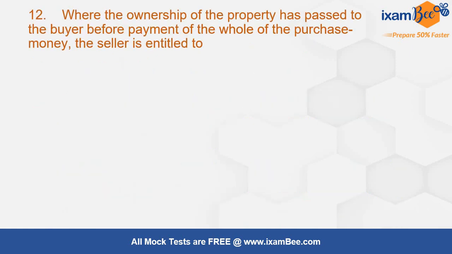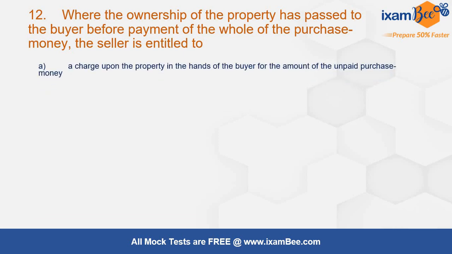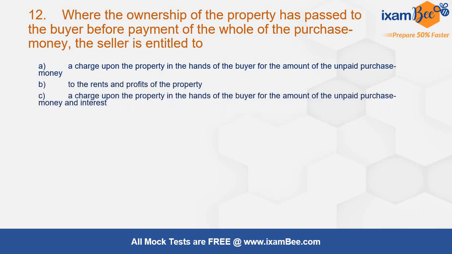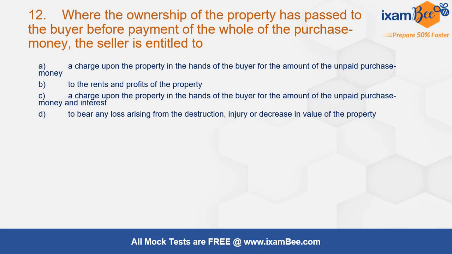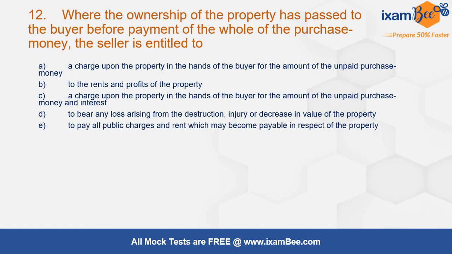Where the ownership of the property has passed to the buyer before payment of the whole of the purchase money, the seller is entitled to a charge upon the property in the hands of the buyer for the amount of unpaid purchase money, to the rents and profits of the property, a charge upon property in the hands of buyer for amount of unpaid purchase money and interest, to bear any loss that is arising from destruction, injury or decrease in value of the property, to pay all public charges and rent which may become payable in respect of the property. Answer is C, where the ownership of property has passed to the buyer.